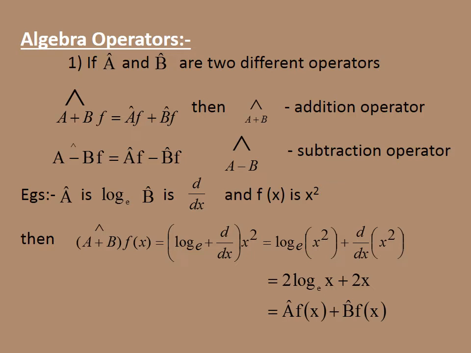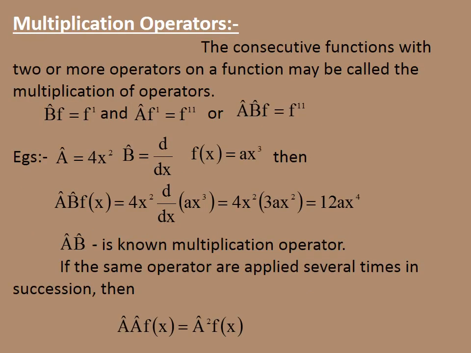Similarly, you can explain subtraction operator also. Let us know this. And another important operator is known as multiplication operator. The consecutive function with two or more operators on a function may be called a multiplication operator. Let us consider operator B on f will give f dash, and operator A on f dash will give f double dash. Therefore, operator A, operator B, f will be equal to f double dash. The AB operator is known as multiplication operator.